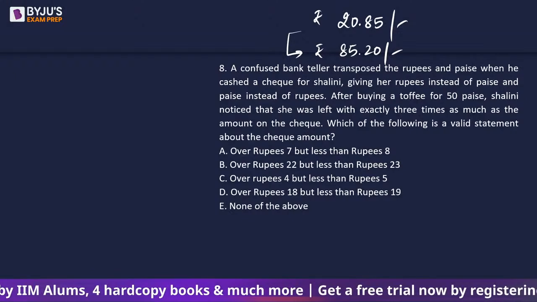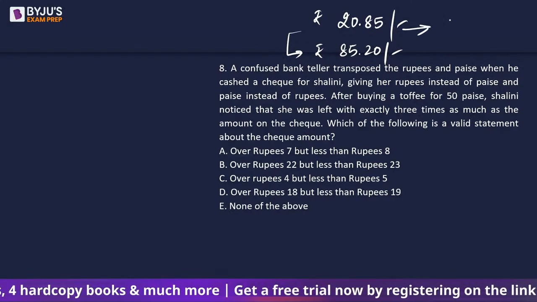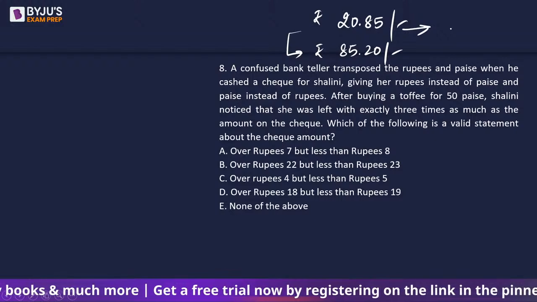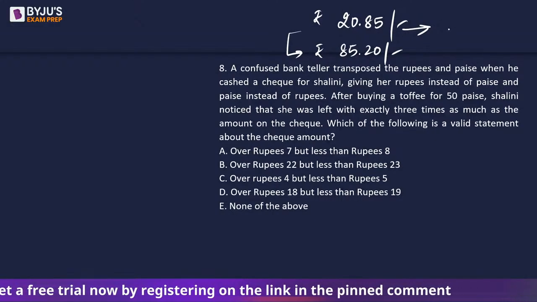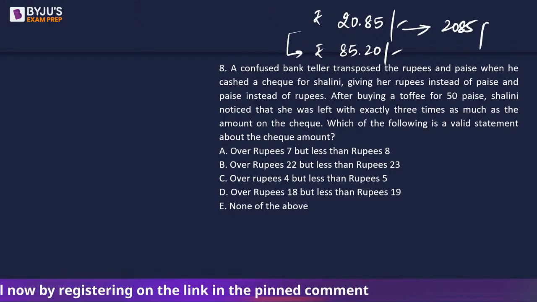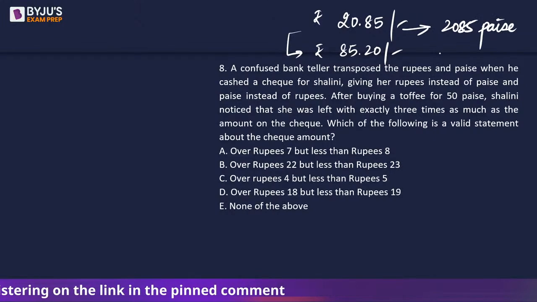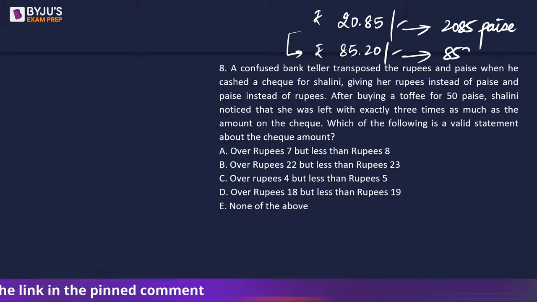Okay, so what we will be doing is we'll be converting the amount into paise only. क्योंकि पैसे को रुपीज में करेंगे पॉइंट आएगा, right? So 20 rupees 85 paise is 2085 paise. Similarly, 8520 is 8520 paise, right? Every rupee is 100 paise.